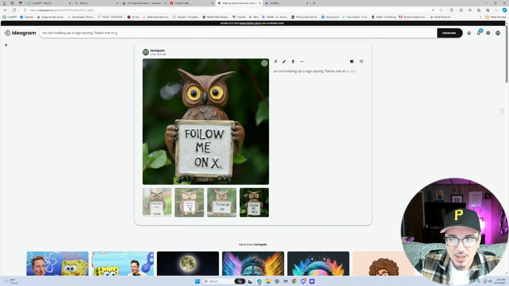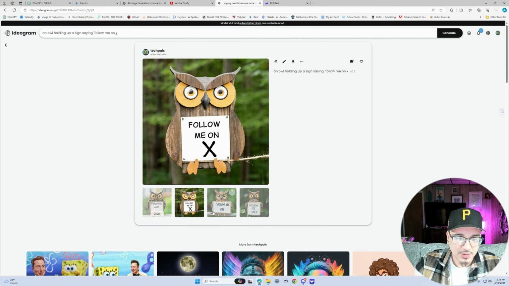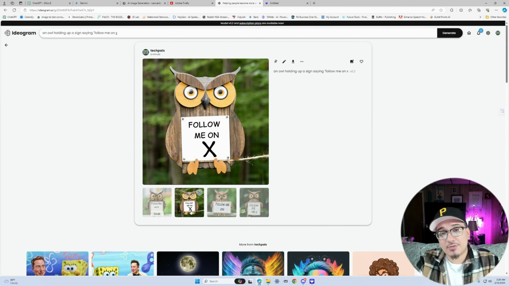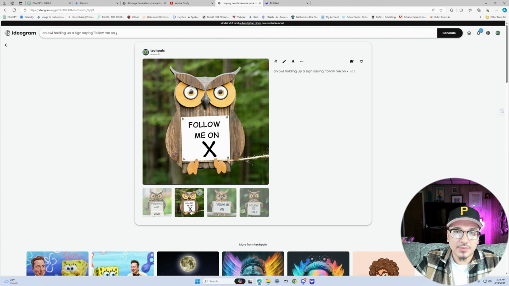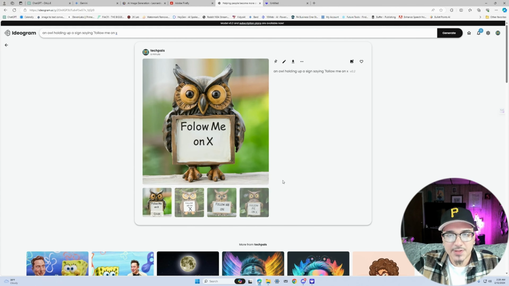Yeah. So it didn't give me gibberish like Firefly 2 did, but it didn't get the spelling correctly how I wanted it to, except on one, which was this one over here. So I'm gonna have to give Ideogram a 6.5. Actually, I'll give it a 7 because it did nail this one, even though it didn't nail the other ones. I'll give it a 7.